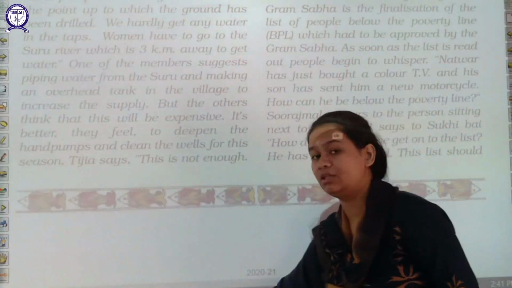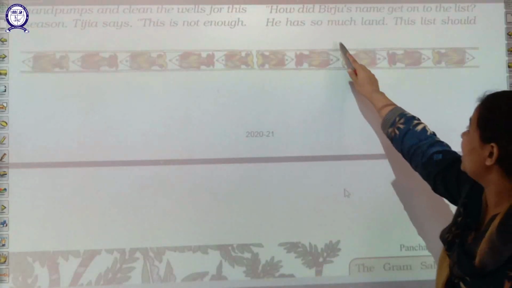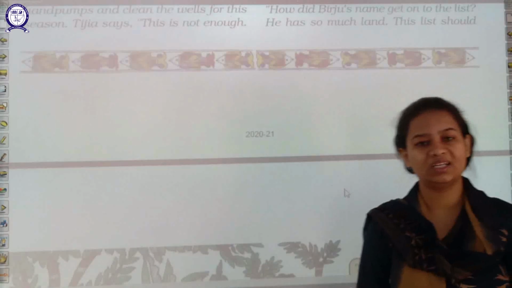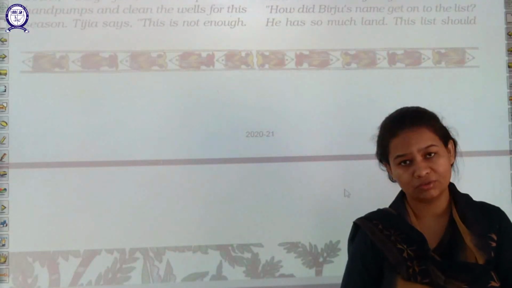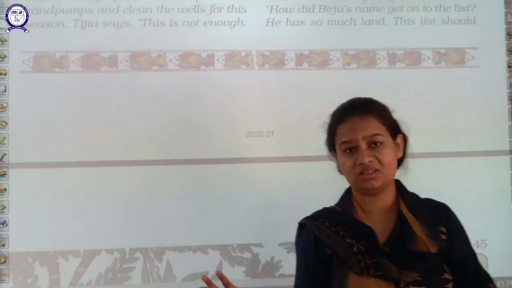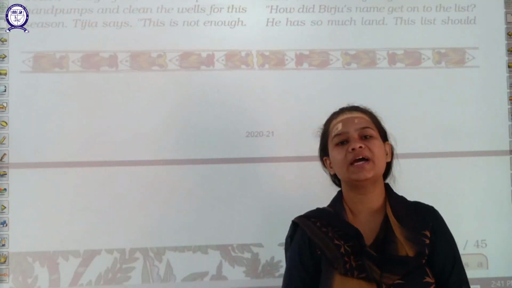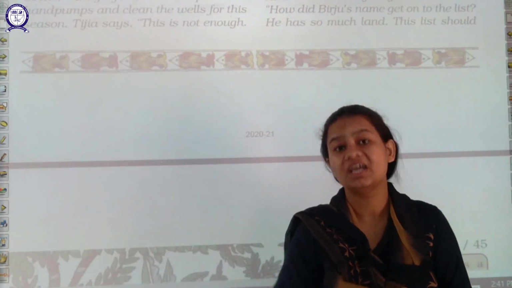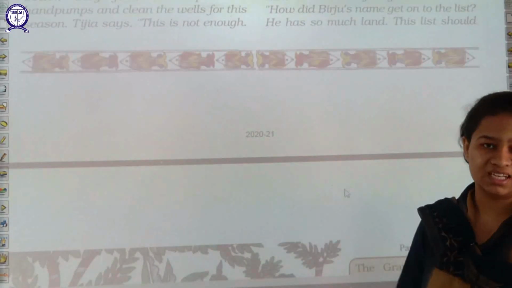Now let us see what Birju has. He has so much land. That means he is one of the biggest landlords in the village, and so he does not have any scarcity of money. He can easily buy all the things from the market, even at a good rate. So how is Birju's name in the list?